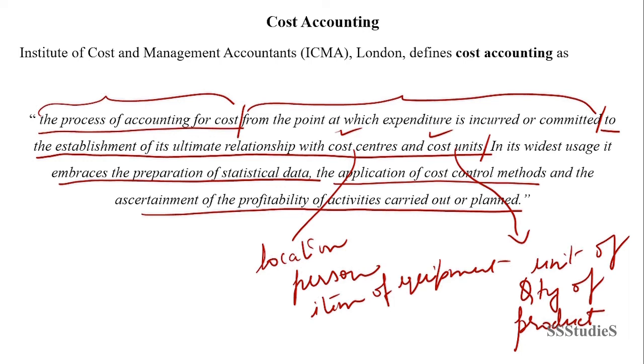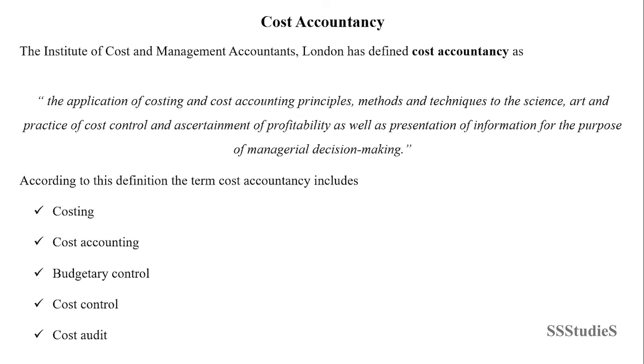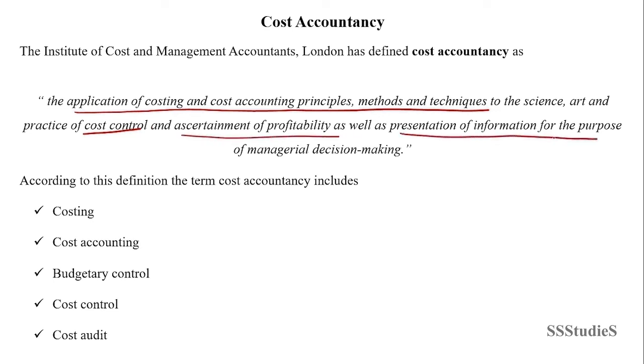Looking into the definition of cost accountancy. The Institute of Cost and Management Accountants London has defined cost accountancy as the application of costing and cost accounting principles, methods, and techniques to the science, art, and practice of cost control and ascertainment of profitability, as well as presenting the information for the purpose of managerial decision making.